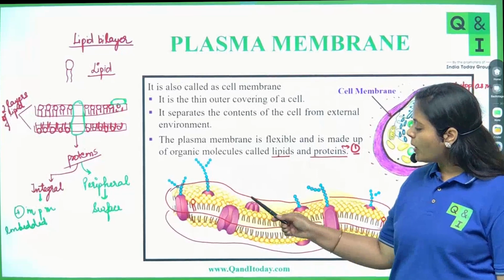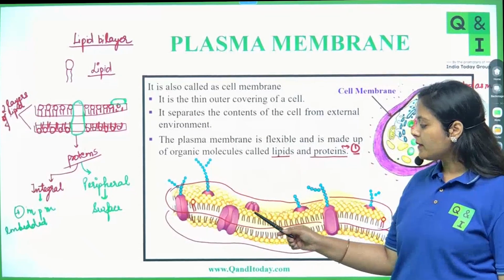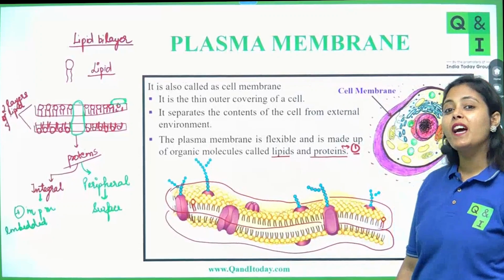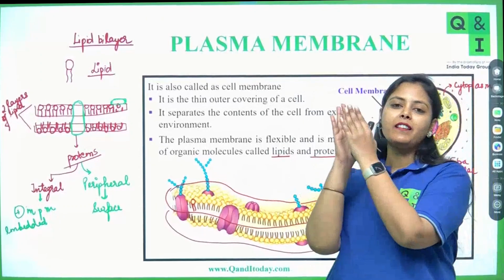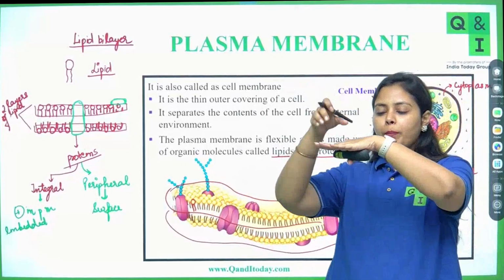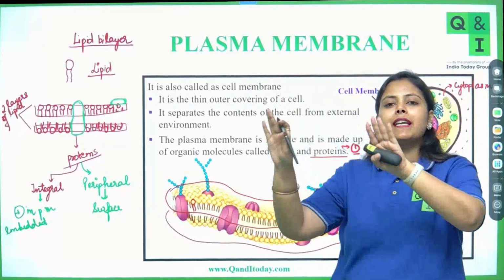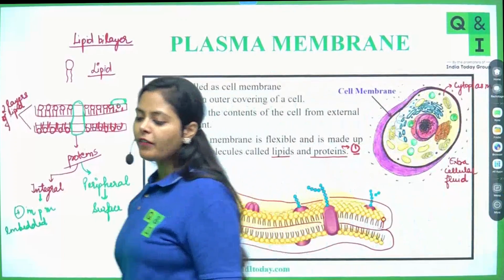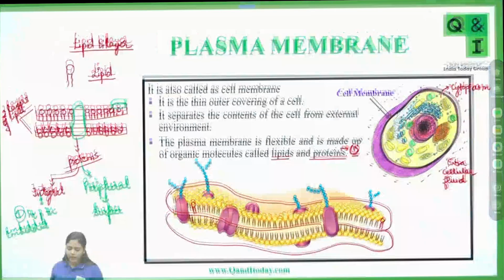Yeah, the small ones here. The pink one. The small one. What are these? Peripheral, yes. So they are peripheral. They are just like you have taken the two pieces of a bread. Now on the surface of the top bread, you have placed something just like that. So these are peripheral proteins. Okay. Got it, everyone?